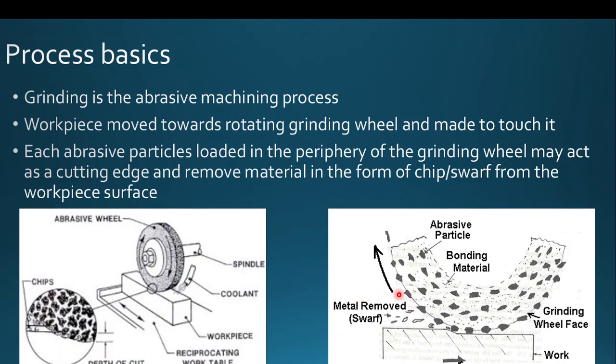And truing of the grinding wheel is nothing but this: after prolonged usage of the grinding wheel, the roundness of the grinding wheel may get affected. So after weeks or months of usage, the exact roundness, the circularity of the grinding wheel may be affected. So in order to make it a perfect circle, a truing process can be done. These two maintenance activities need to be done on the grinding wheel to make it work better.